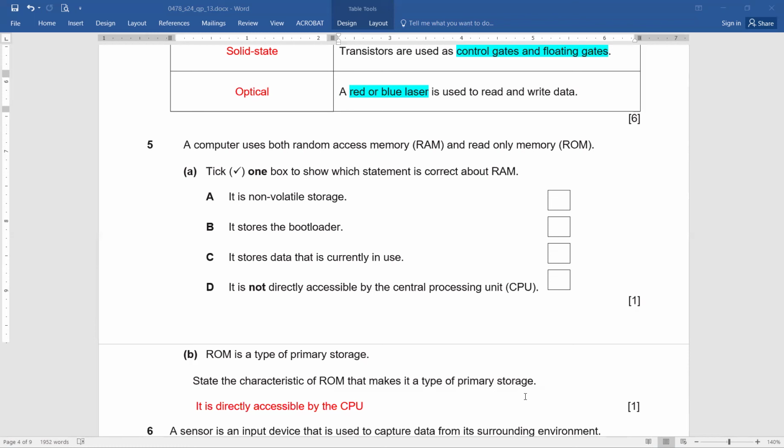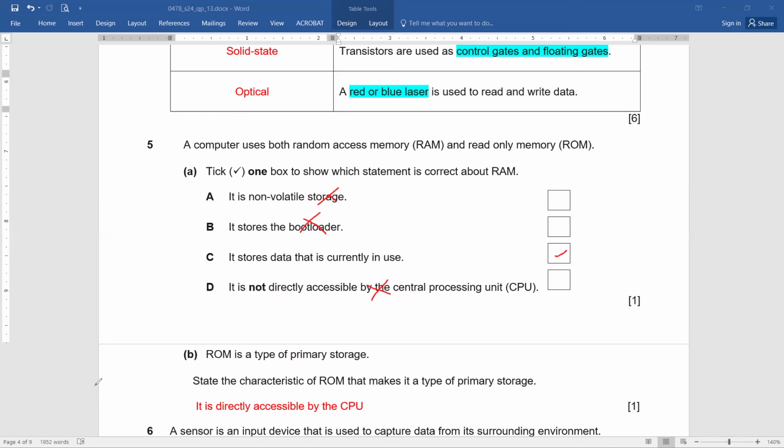Exactly, so simple. It is non-volatile storage. Is it correct? It is non-volatile. RAM is non-volatile. Now, it stores a bootloader. It stores data that is currently in use. It's not directly accessible by the CPU. That's also incorrect. It means that this is the right answer. So you simply put a tick and you will score your marks. Easy? See, this is how we have learned. This is what you need to remember, and this is how you will solve your question also, okay? May we move ahead?